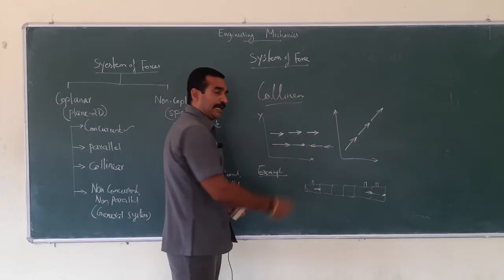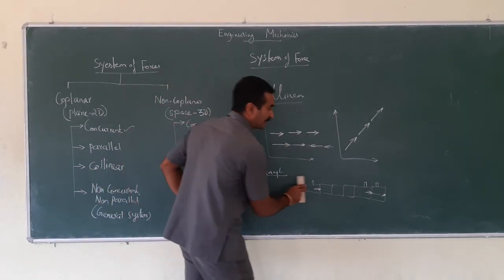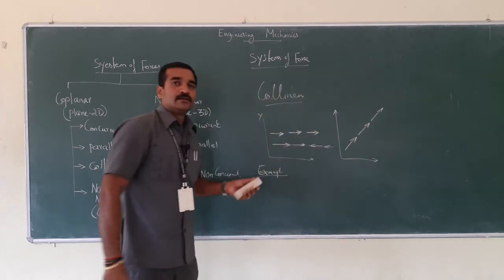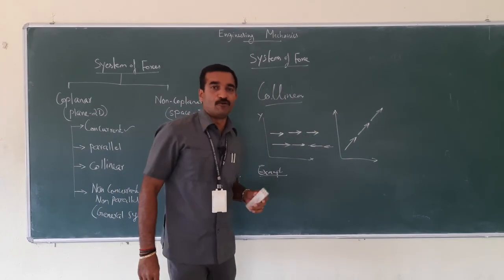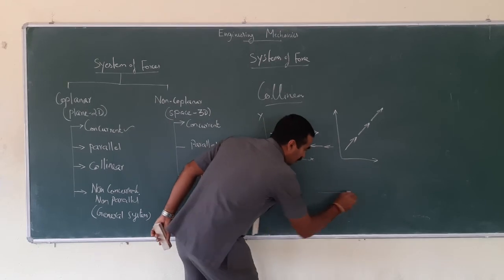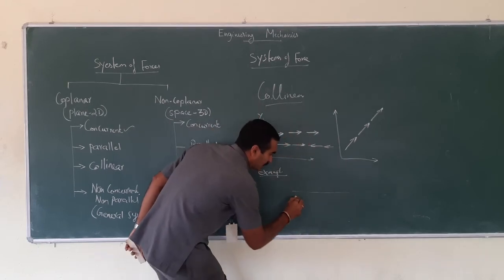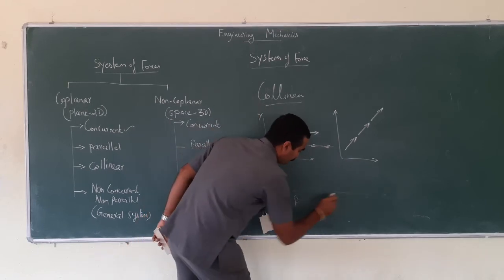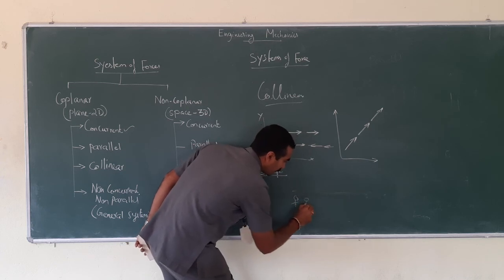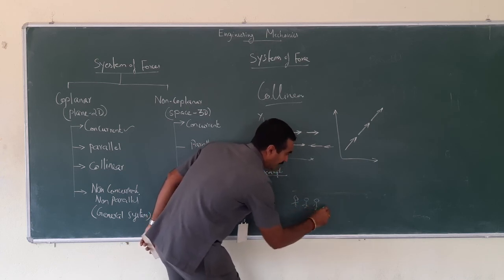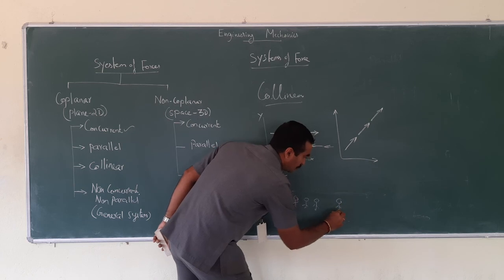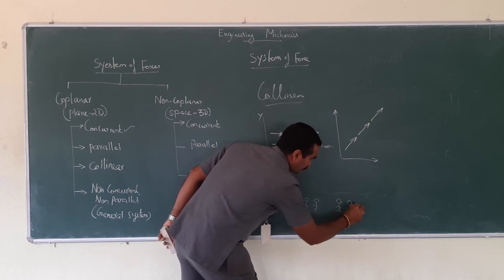Suppose for the unlike collinear forces, what would be the example? The forces on the rope of the tug of war. So assume it is a rope. People are standing here to pull it, right? So a set of people would be standing here and a set of people would be standing here, right?